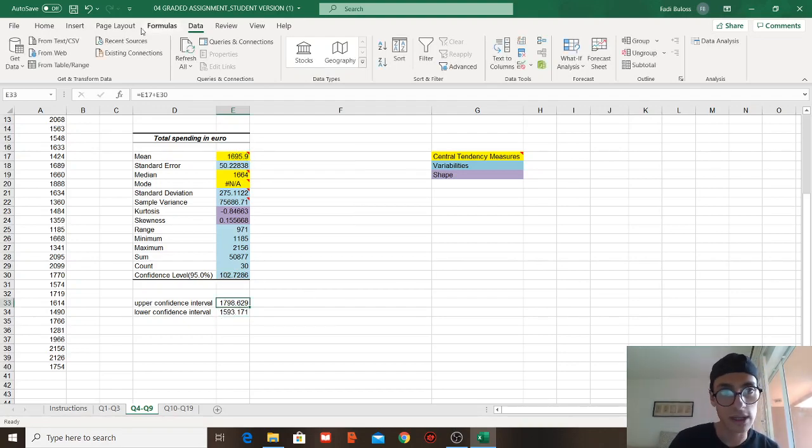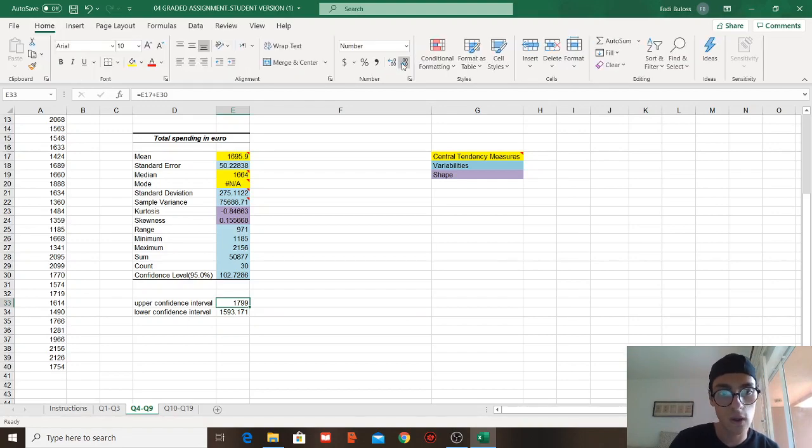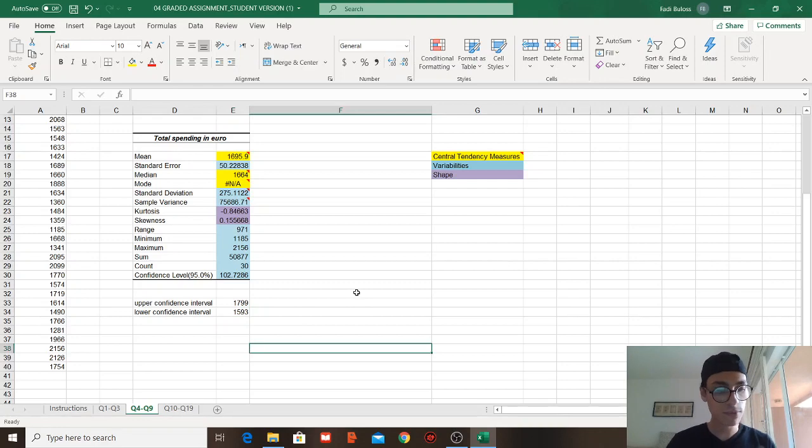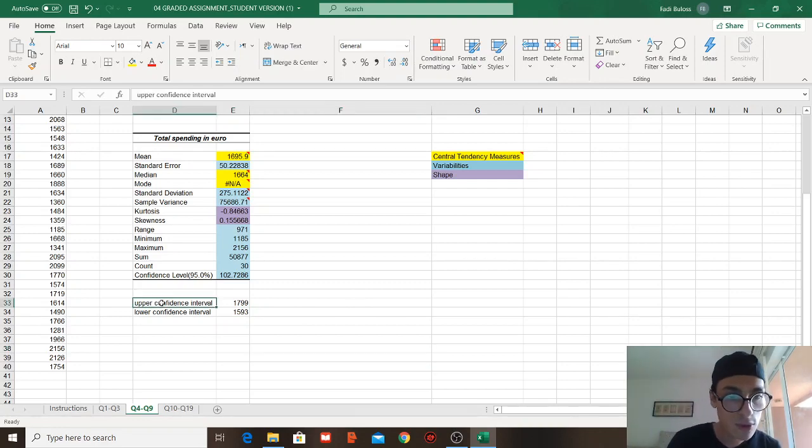Now, I like to make the amount smaller so I can talk about them in a simpler manner. Okay, now we have those two amounts. What do we mean by those two? Confidence level, we have chosen it to be 95%. How do I interpret that?